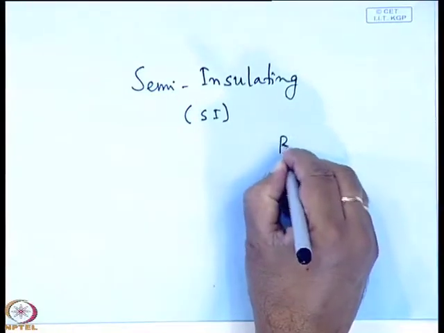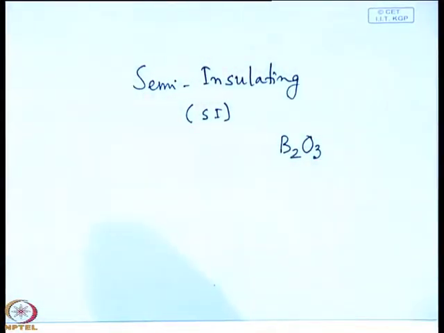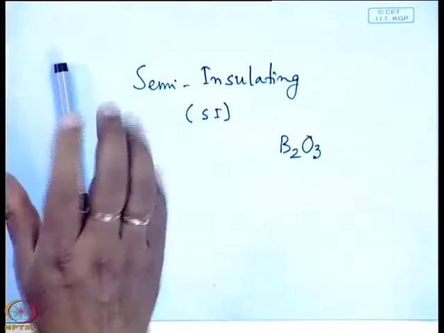One material is used which is known as B2O3, boron trioxide. Boron trioxide is a liquid at that temperature, which does not react with gallium arsenide. It acts as a cap on the gallium arsenide melt.